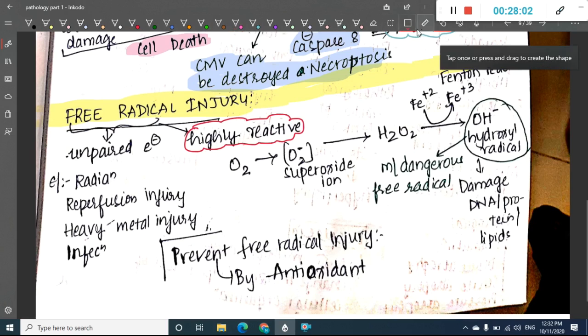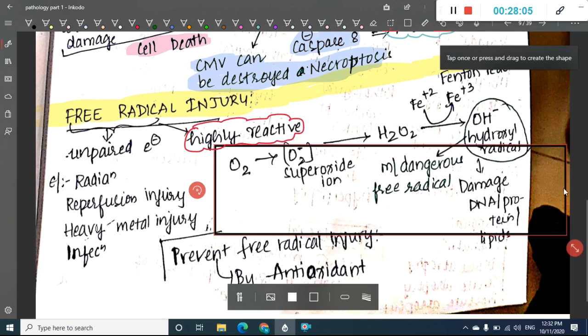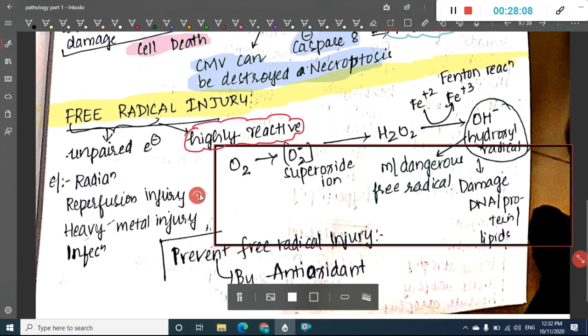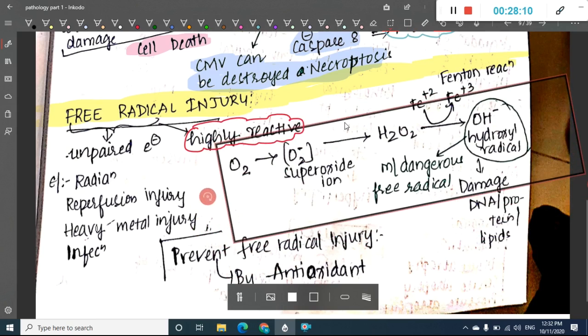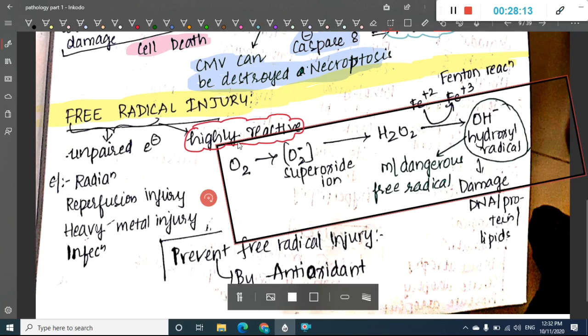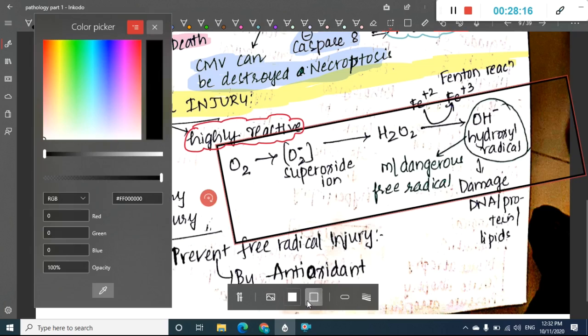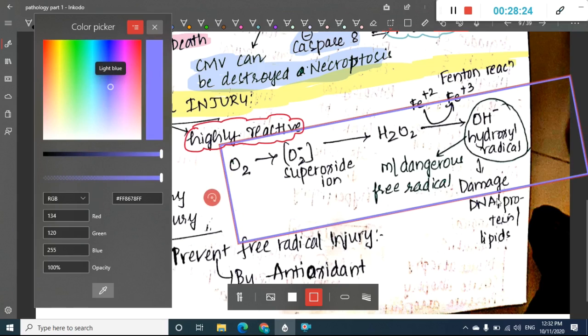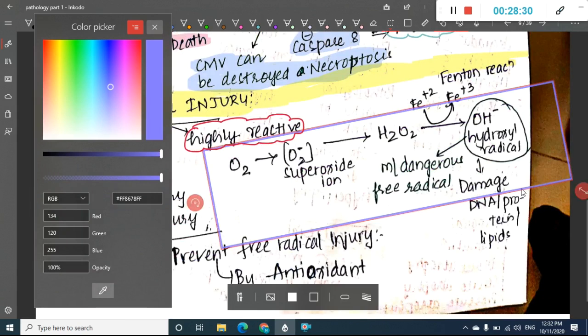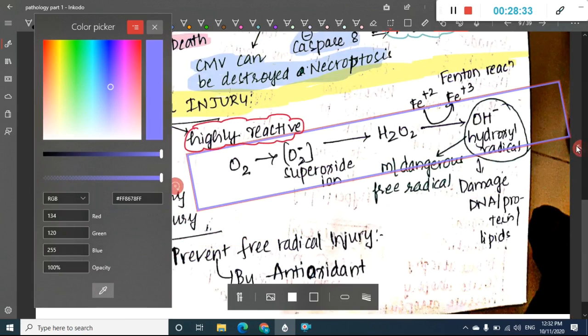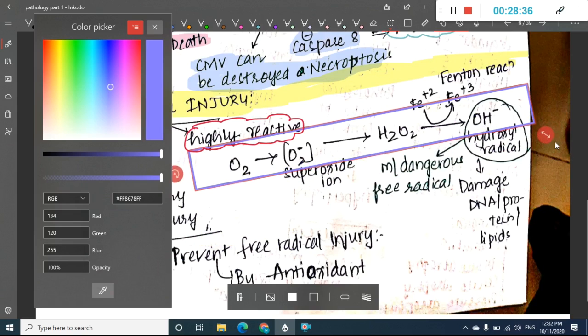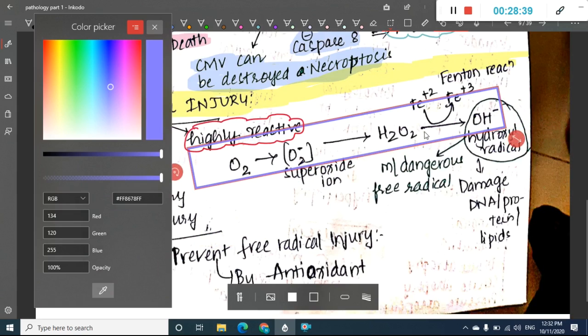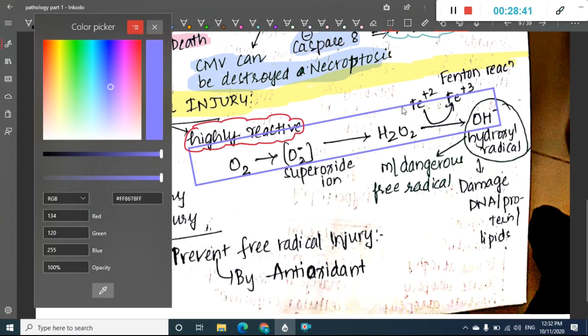In free radical injury, you have first oxygen, which in the presence of superoxide ion forms H2O2.